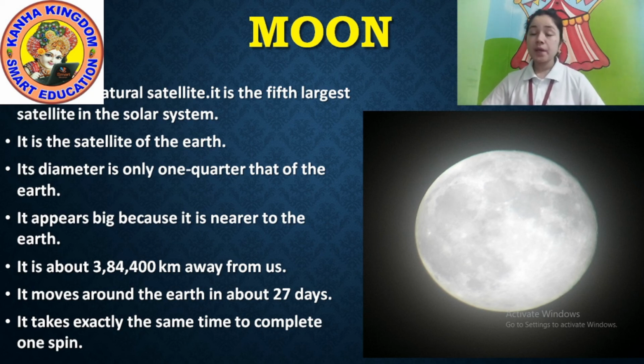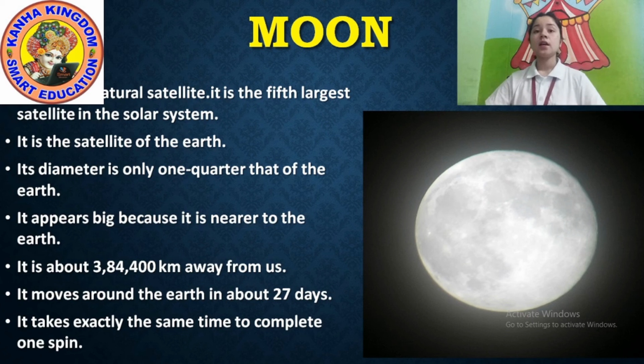It appears big because it is nearest to the Earth. We see the moon big because it is nearest to our planet. It is about 3,84,400 kilometers away from us.